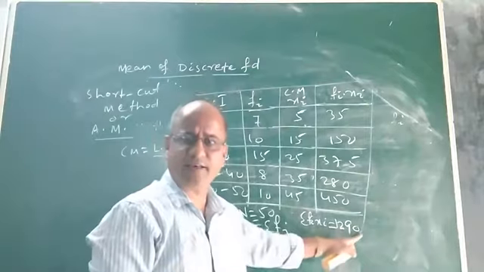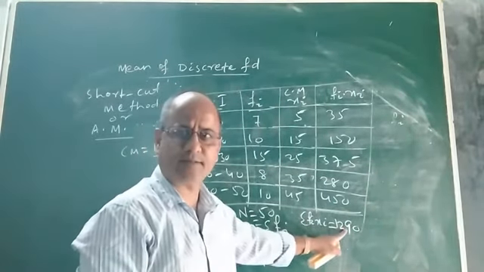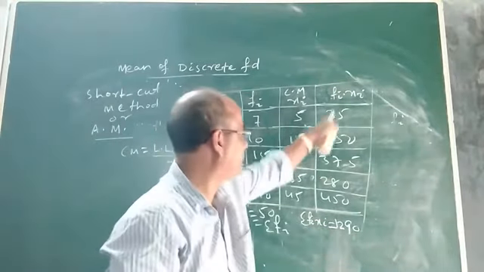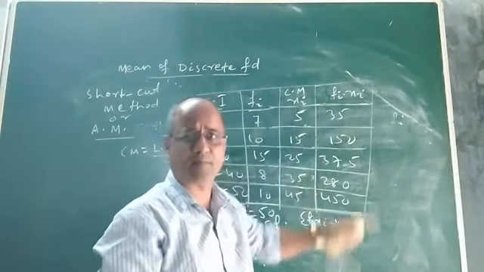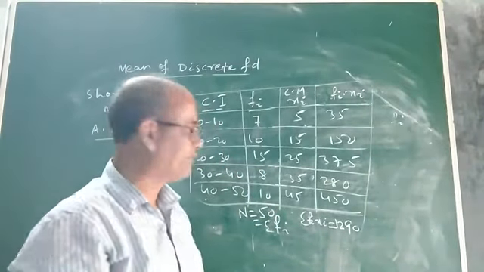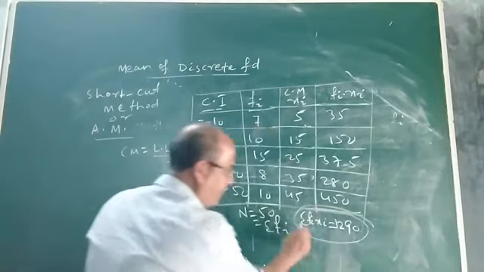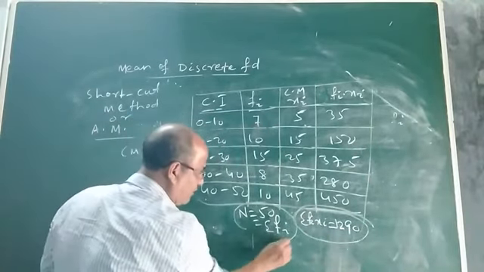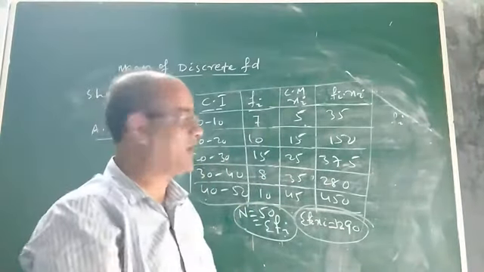See, in this case we got such a large number. We got the product of fi and xi as such a large number. Why? Because when we found the product of fi and xi, the product is a very large number. So now we got the value of sigma fi xi, and we got the value of n or sigma fi. Now we can use the direct method to calculate the mean.